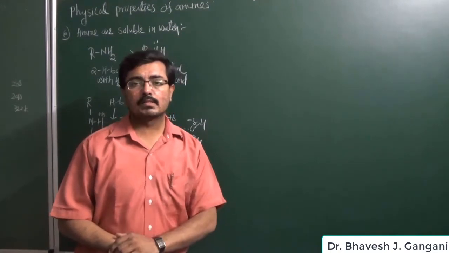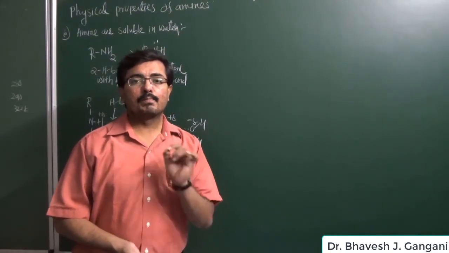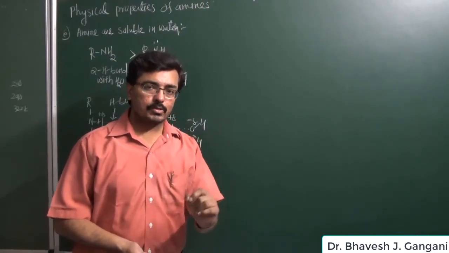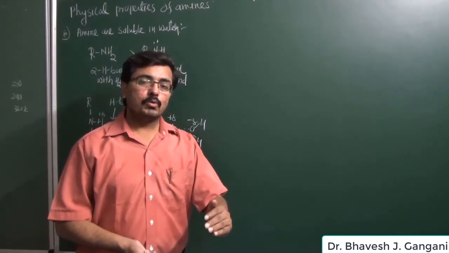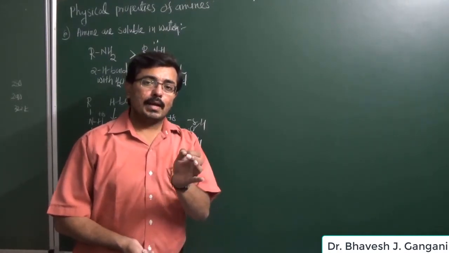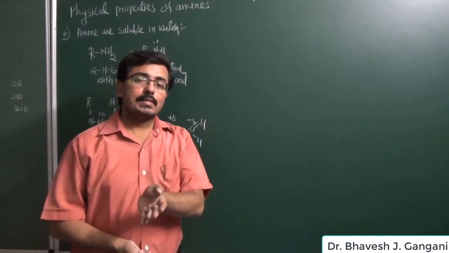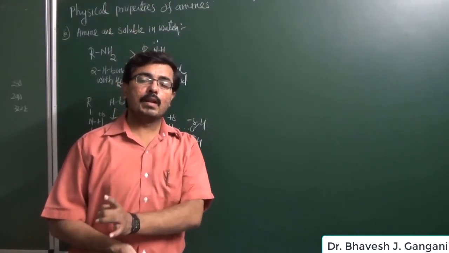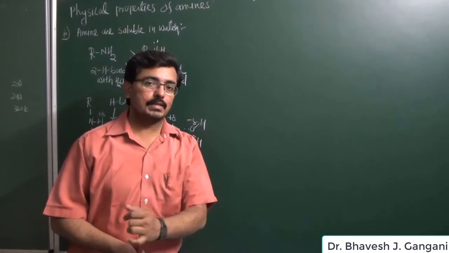Fourth property, we have studied that in a primary amine, nitrogen has two hydrogen atoms, and because of this it forms two hydrogen bonds with other amine molecules. As we go to secondary amine, nitrogen has just one hydrogen and can form only one hydrogen bond in the liquid state.